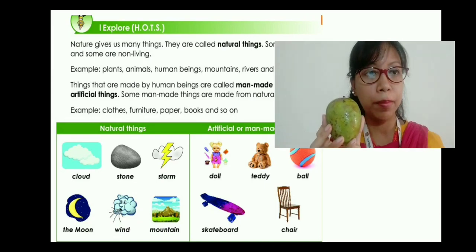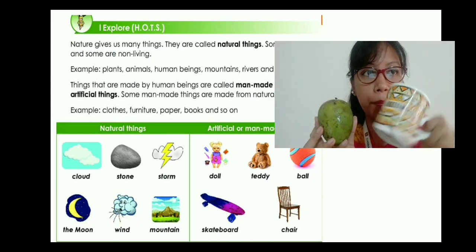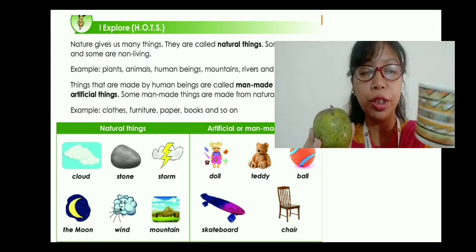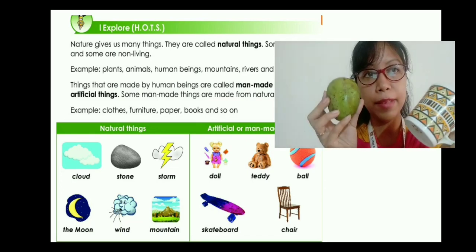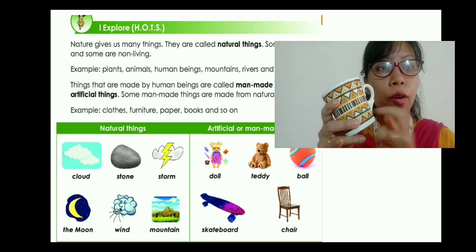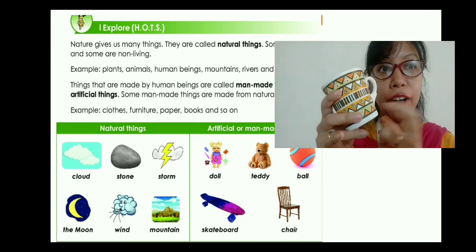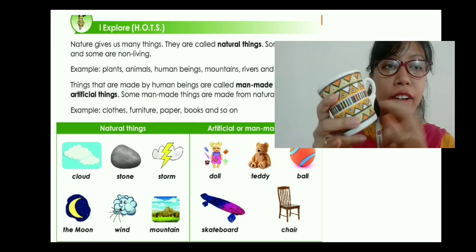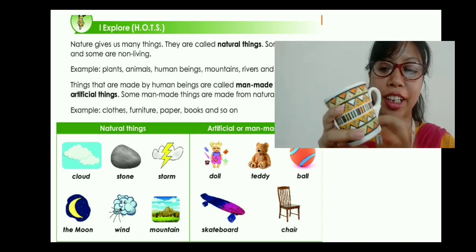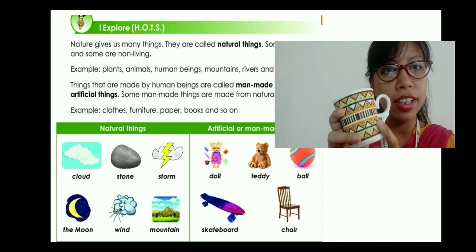Now what do you think about this? This is a cup, right? We drink tea from here. This is a cup and this is a mango. Now this cup, what is this? Are you listening to the sound? I am clicking on it. Is it getting hurt? No, it's not shouting that I'm getting hurt. So it is a non-living thing, right?